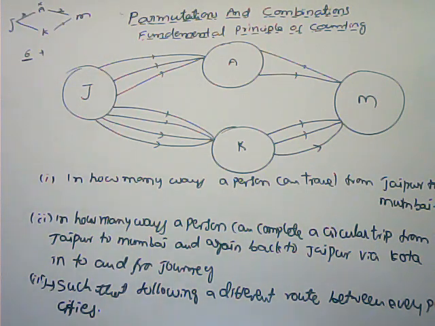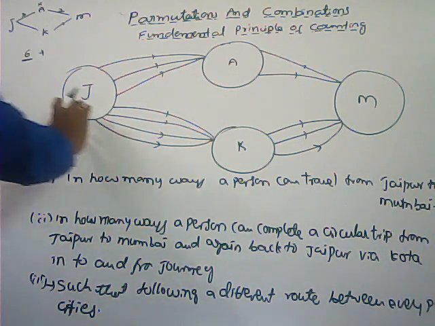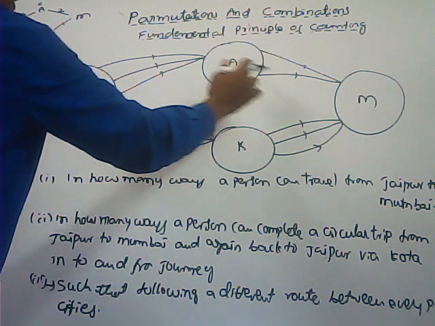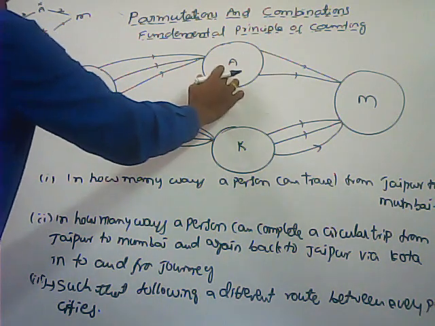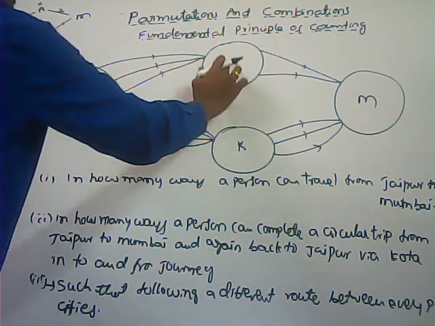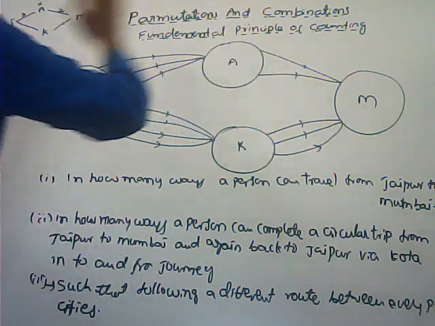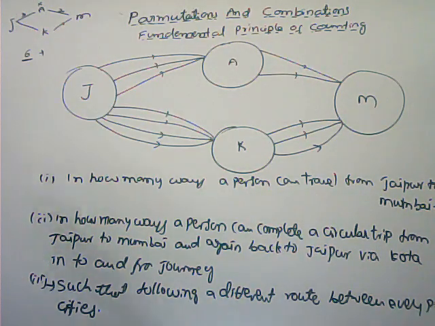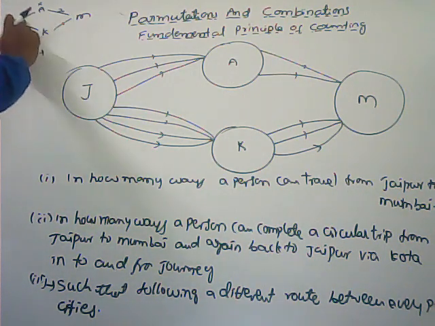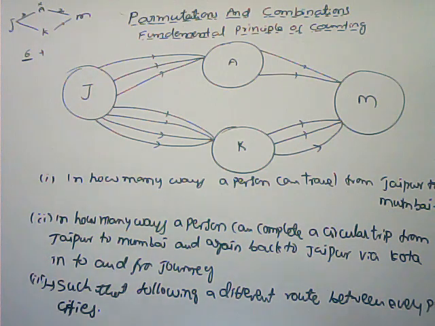This is not yet completed, so the second one depends upon the first one also. We can't jump to Mumbai directly. So we have to reach Ahmedabad first, then from Ahmedabad to Mumbai there are two ways. So the total number of ways to travel from Jaipur to Mumbai via Ahmedabad is m into n, 3 into 2, 6 ways.